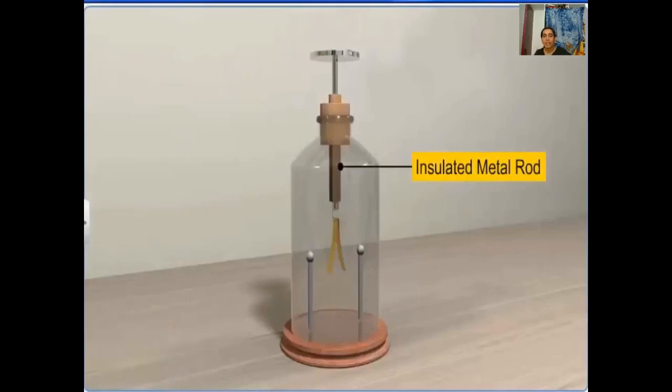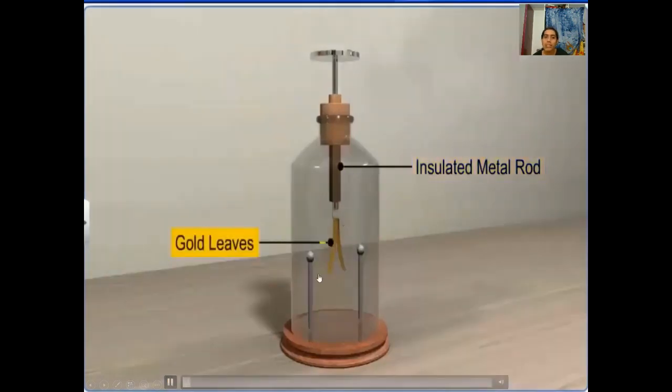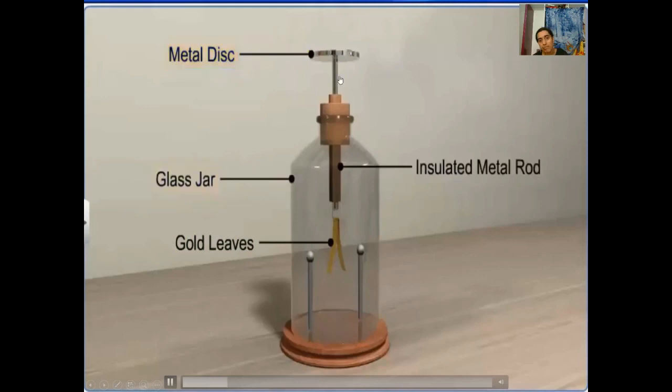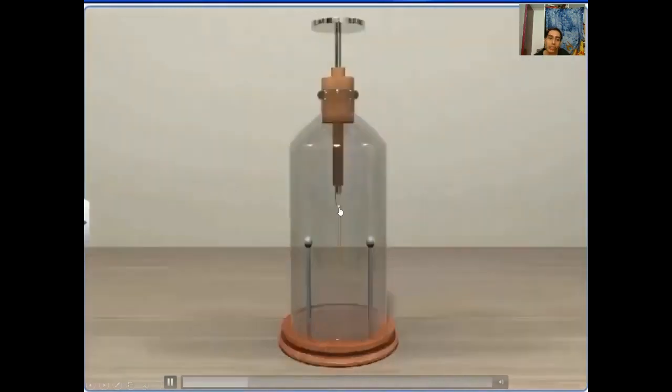So it's a very simple apparatus. It basically consists of an insulated metal rod. Here it is insulated, fine. And one end of this insulated metal rod will be connected to gold leaves, right? Two gold leaves will be connected in this manner, and the other end of this metal rod will be connected to a metal disc, fine. And this whole apparatus will be kept inside an evacuated glass jar, so that no air disturbance should happen during the process, fine. So this is a simple setup of a gold leaf electroscope.